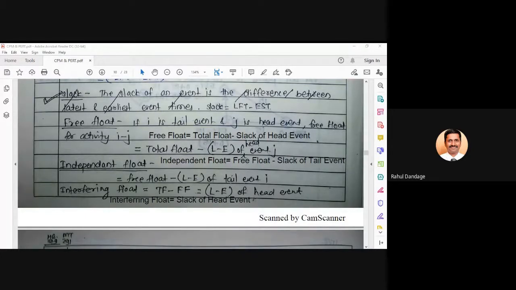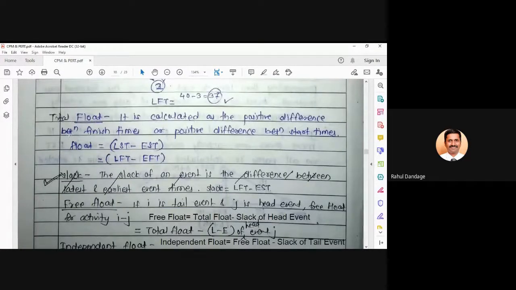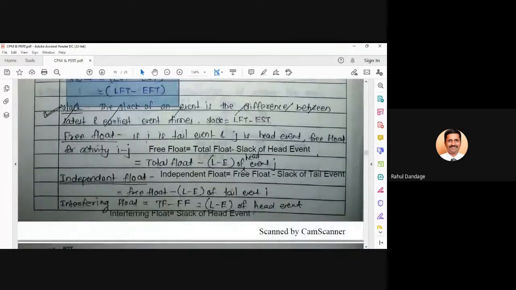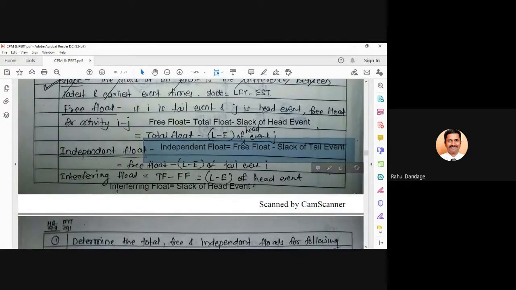So we have seen how many formulae? Total 5. One is for slack. It is nothing but LFT minus EST. Other is total float, which is nothing but LST minus EST or LFT minus EFT. Then third formula we have seen about free float. It is nothing but total float minus slack of head event. Then we have seen the formula for independent float, which is nothing but free float minus slack of tail event. And lastly, we have seen the formula for interfering float. It is nothing but slack of head event. That's all. Okay.